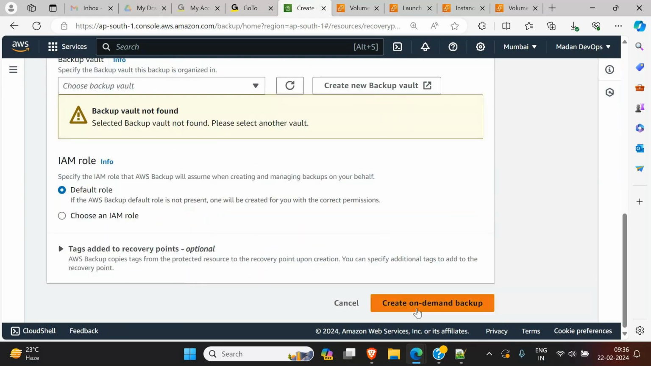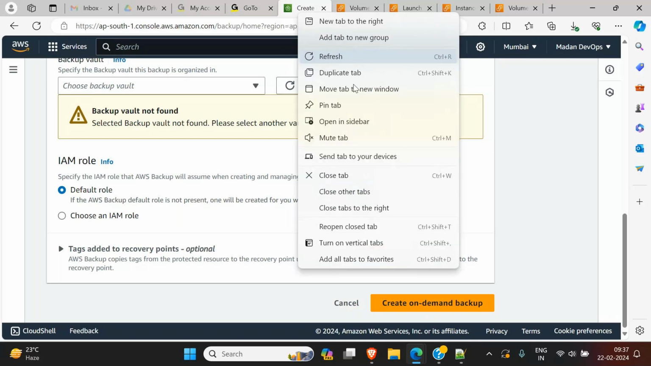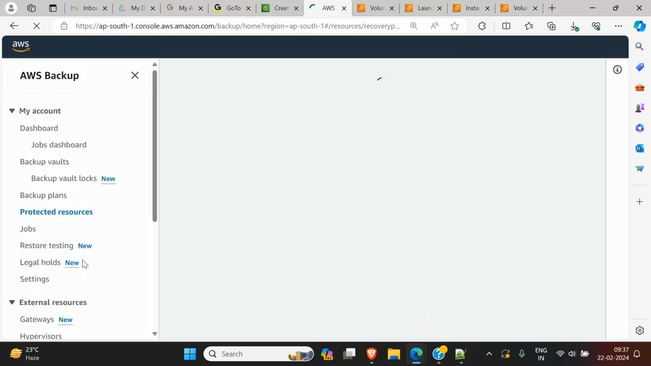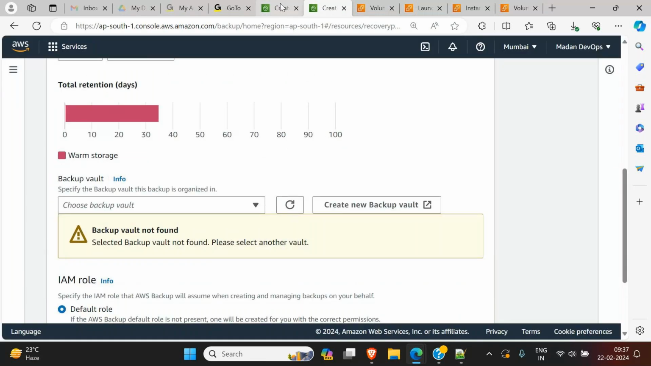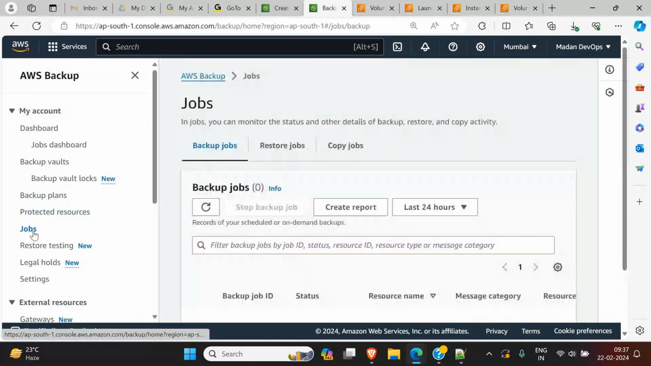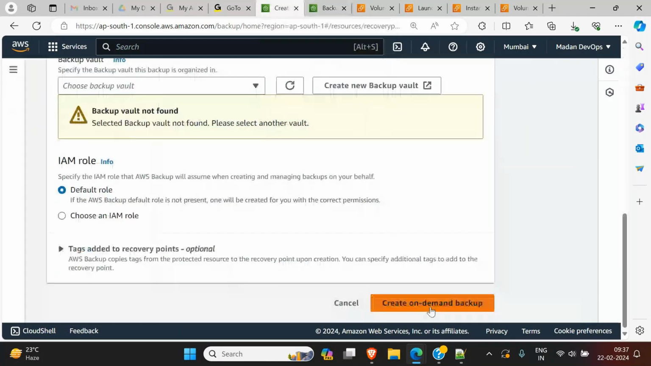When I click create on demand backup, let me duplicate this window. A new window will come up immediately, the jobs window. This dashboard will come, and here you will see our backup running. Before I click, I want to explain one more thing.